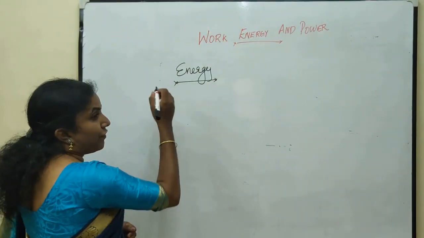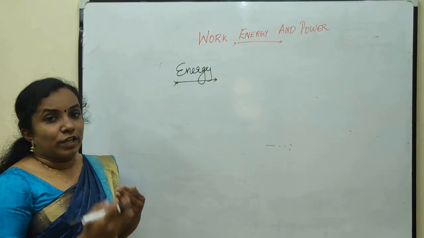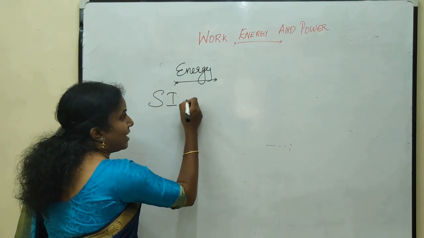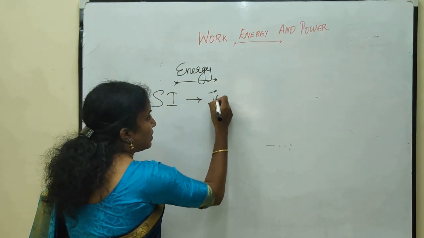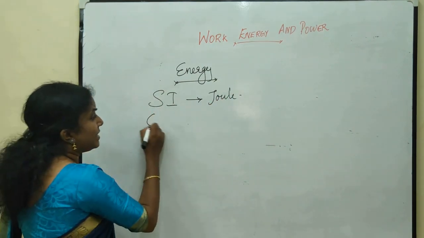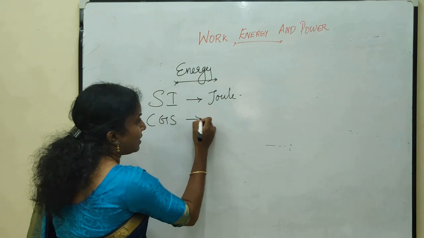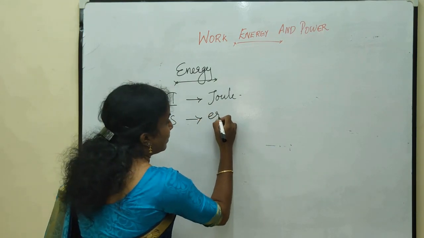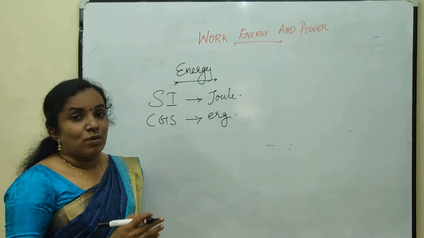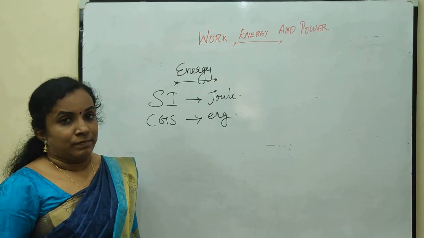Hence, the unit of energy is same as the unit of work done. Hence, the SI unit of energy is joule because joule is the unit of work. And the CGS unit of energy is erg. We all know 1 joule is equal to 10 raised to 7 erg.